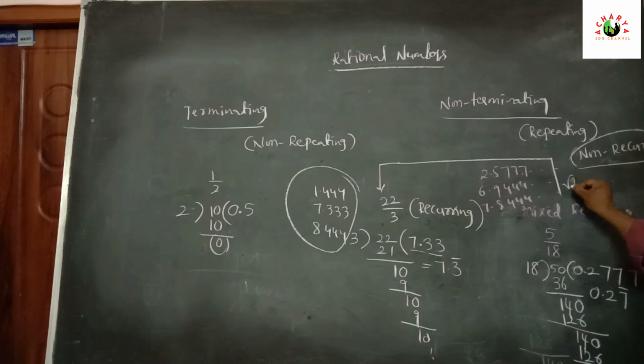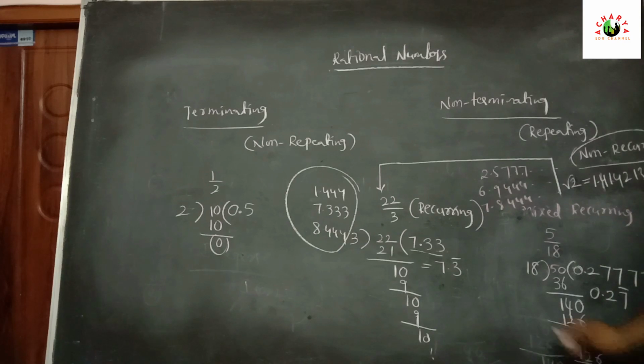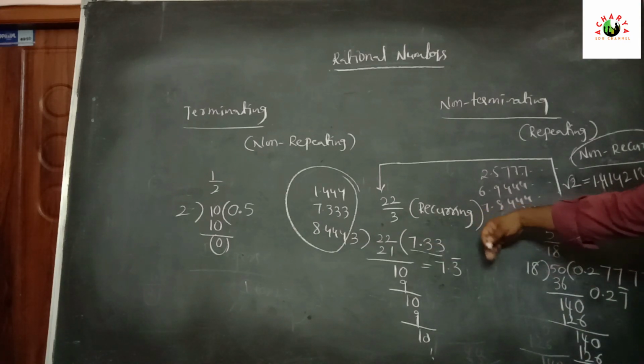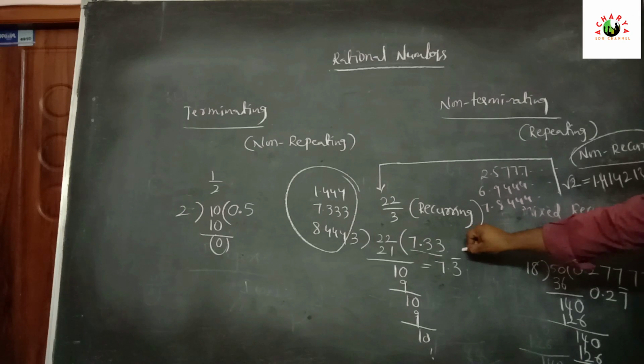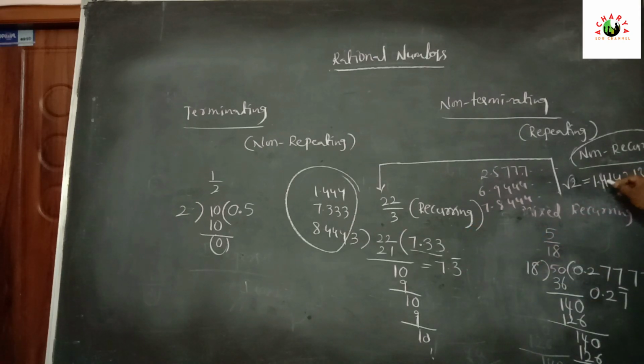For example, the value of root 2 is 1.414213 and so on. Observe that in recurring and mixed recurring, after the decimal point the same number is continuously repeating. Here, after the decimal, different numbers are going. This type of decimal we can call non-recurring decimals.